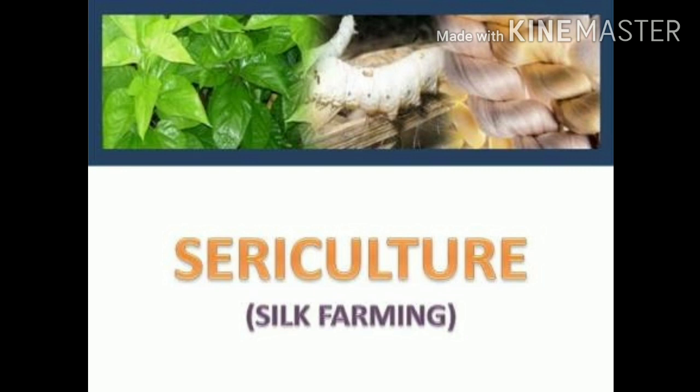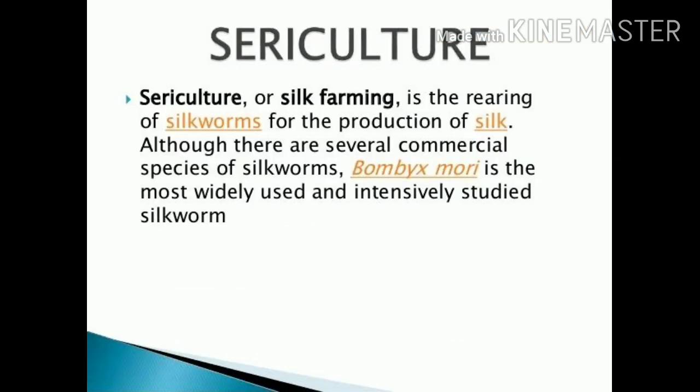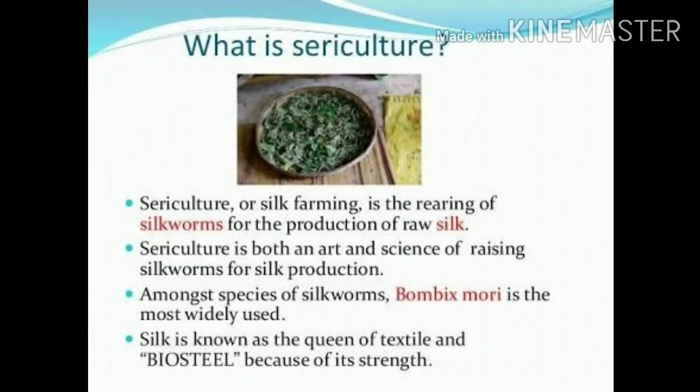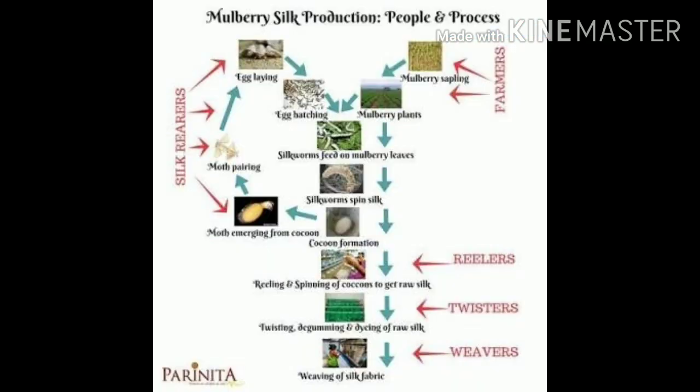Sericulture means silk farming or the rearing of silkworms for the production of silk. In sericulture, both the science of raising silkworms and the production of silk from them are done. Among the species of silkworms, Bombyx mori is the most widely used. This silk is known as the queen of the textile or the biosteel because of its tensile strength. The production of silk involves two processes, that is rearing and reeling.